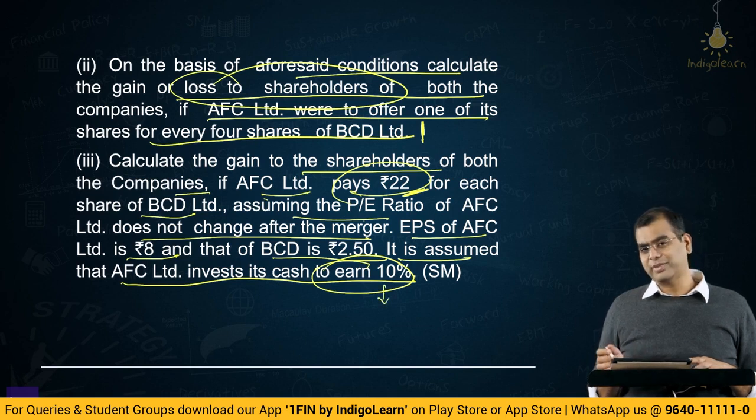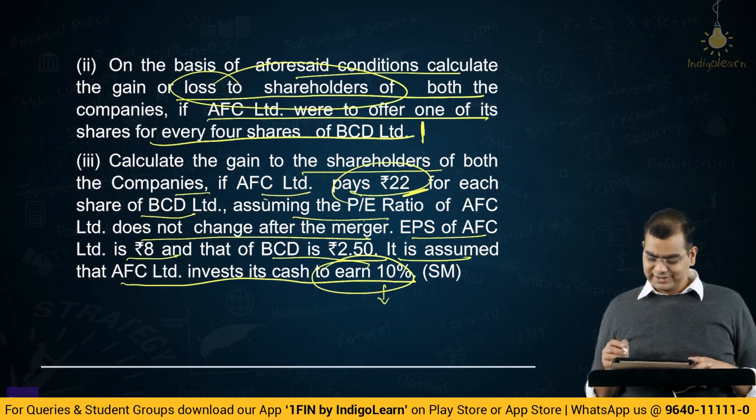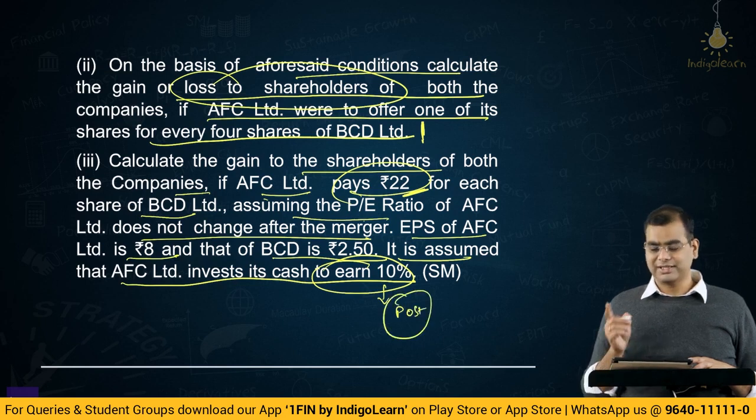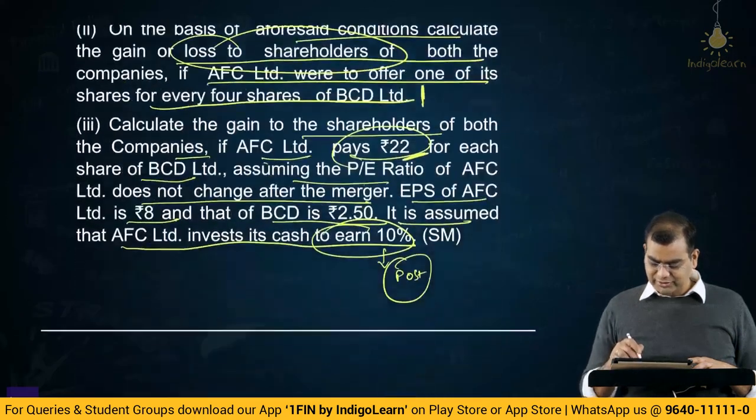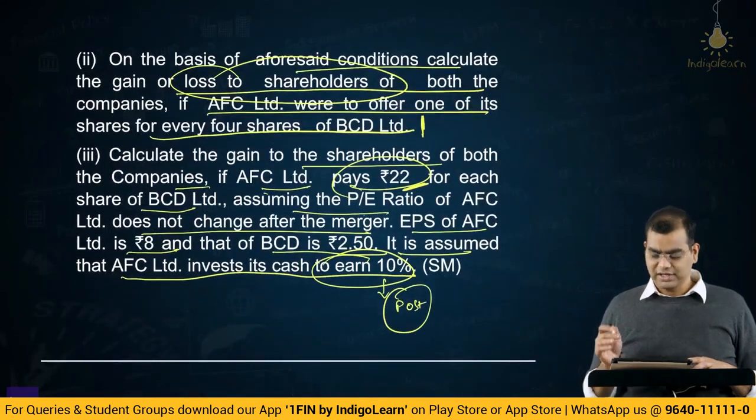It is assumed AFC invests its cash to earn 10%. Now, this 10% is pre-tax or post-tax? Ideally, they should give the tax rate separately. In our assumption, we will take this as a post-tax rate. Why are we taking this post-tax rate? You will understand when I show it to you. Had they given a tax rate somewhere it would have been good, but unfortunately they have not, so it's not an issue.